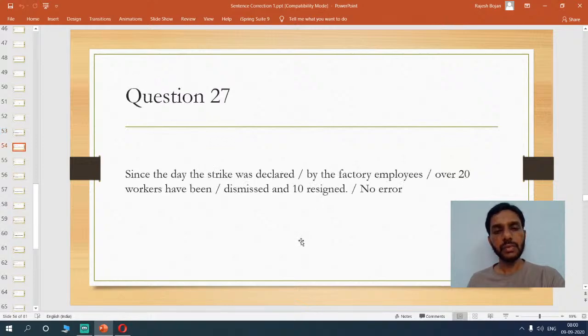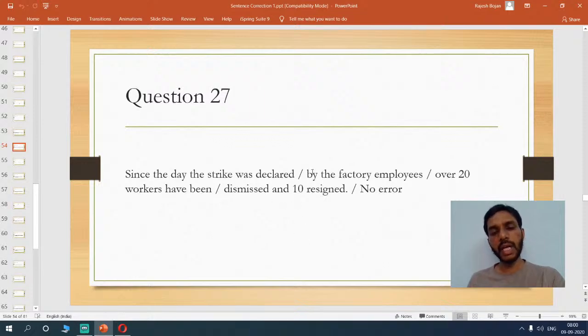Now, if you look at this question, like since the day the strike was declared, since the day the strike was declared by the factory employees, over 20 workers have been dismissed and 10 resigned.